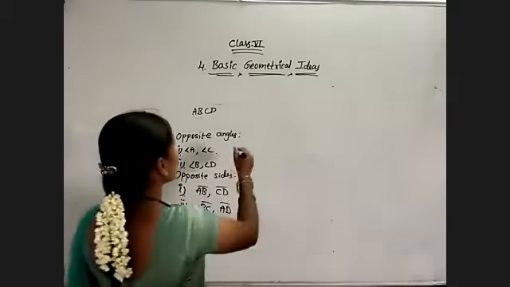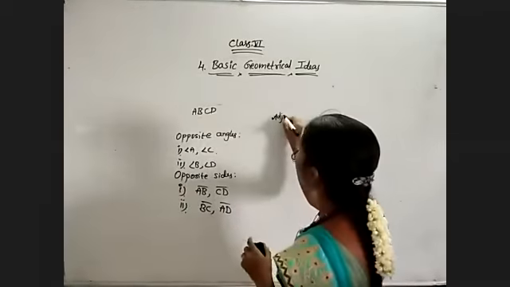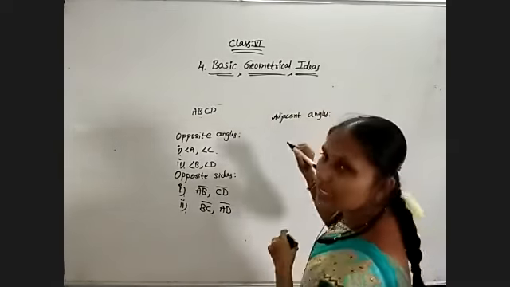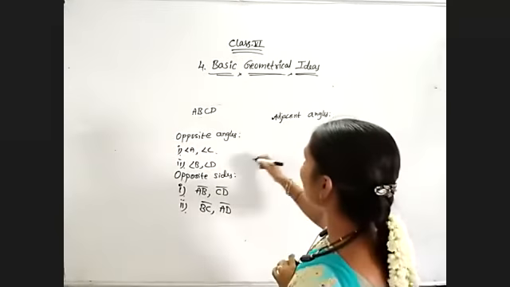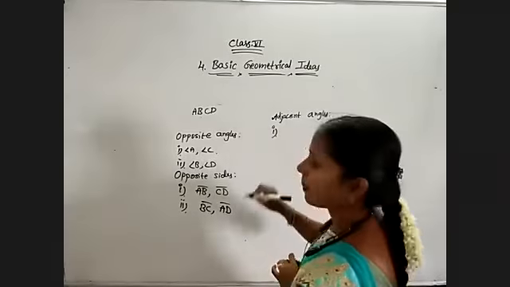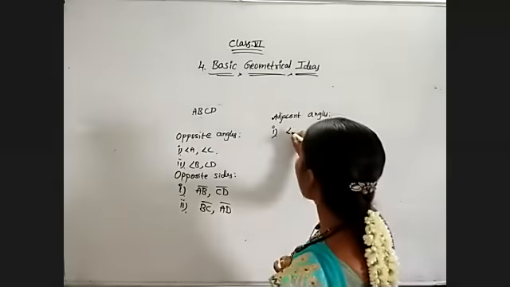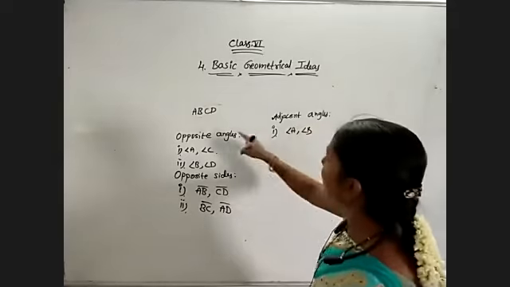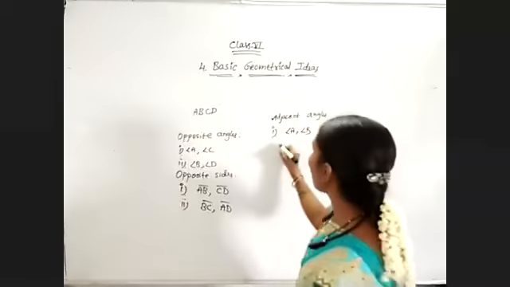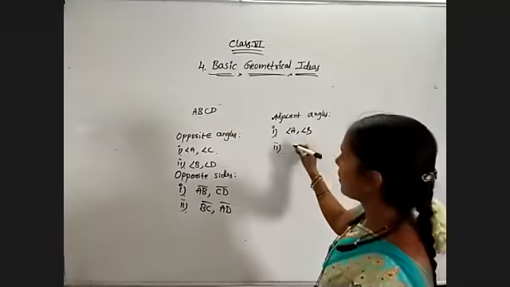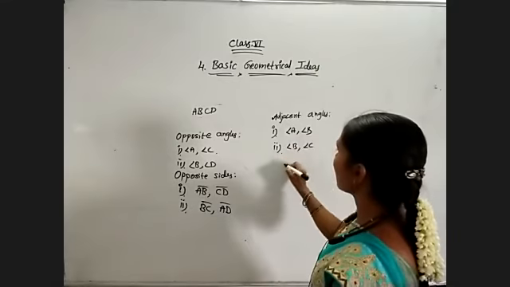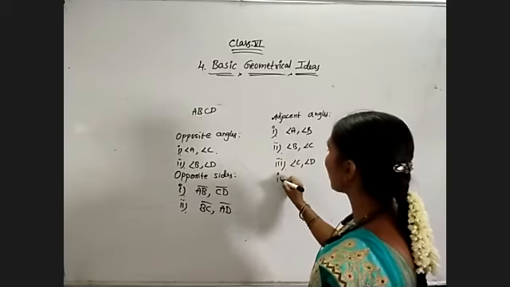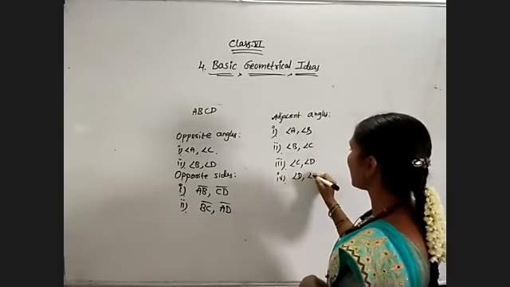And next, adjacent angles. What are the adjacent angles we will see? First one, for angle A, the adjacent angle next will be angle B. Angle A and angle B. Again, start with the second one, angle B, angle C. And next, the third one, angle C, angle D. Fourth pair is angle D and angle A.